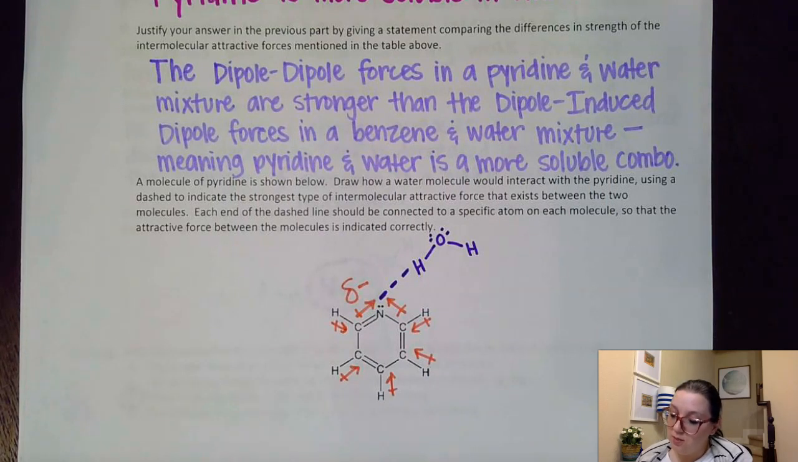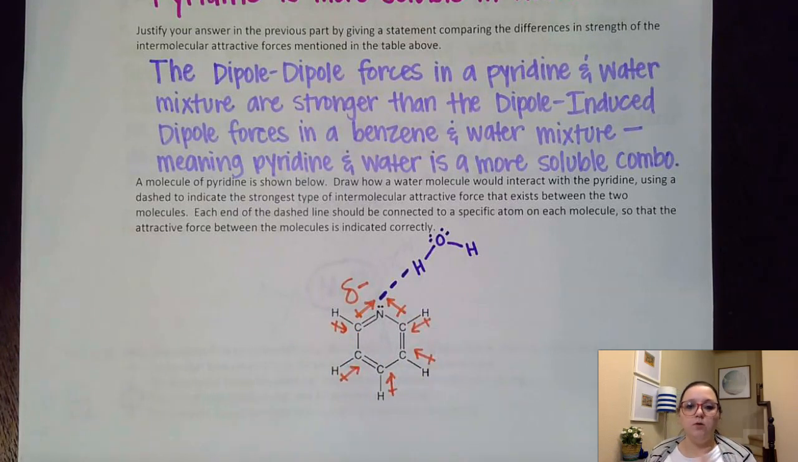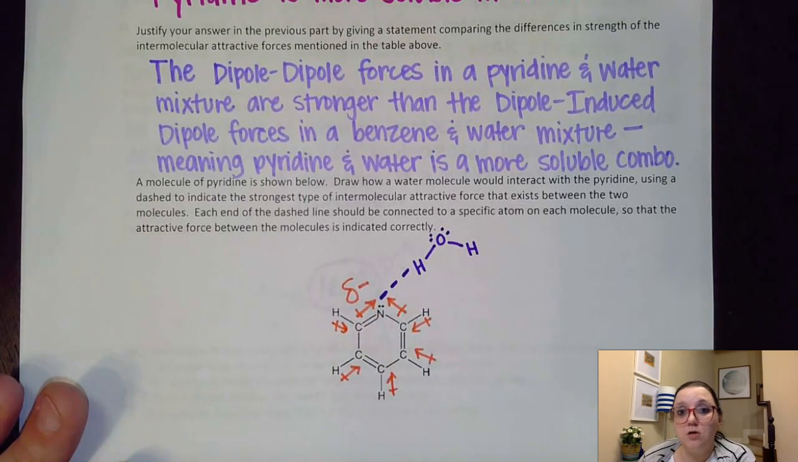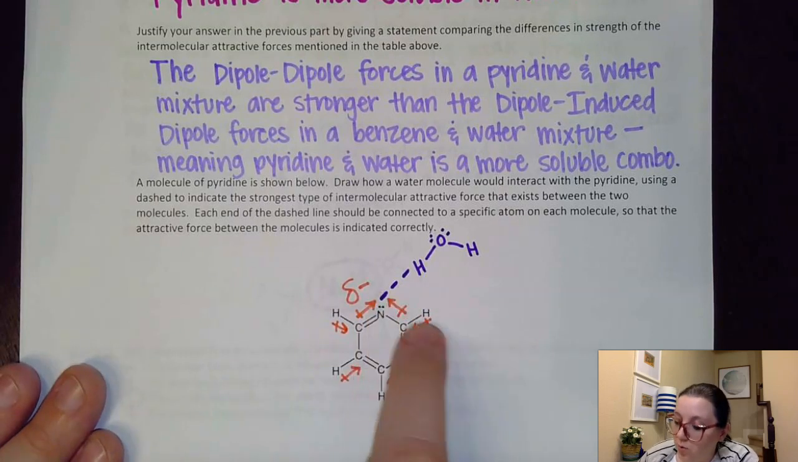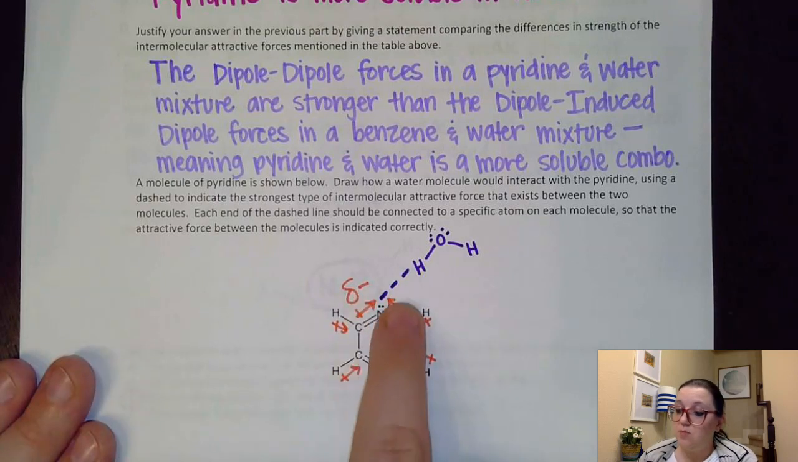Now this last question on this part asks, I have a molecule of pyridine. Draw how a water molecule would interact with the pyridine using a dashed line to indicate the strongest type of intermolecular forces. So what I did first is I tried to go and identify a partially positive, partially negative end on this pyridine. Now, a little bit easier said than done. The carbons and hydrogens tend to all cancel each other out over here. That end of the molecule is pretty nonpolar. However, the nitrogen end of this, nitrogen is much more electronegative than carbon, and so that would cause a pull toward the nitrogen,